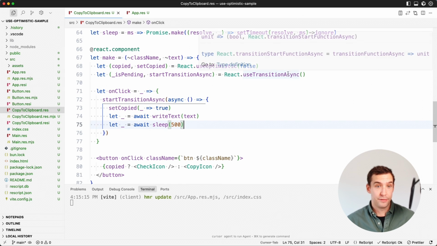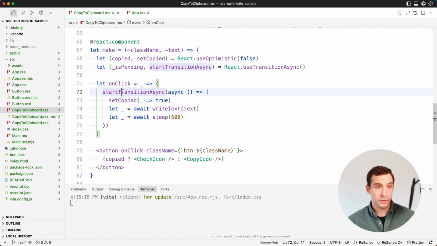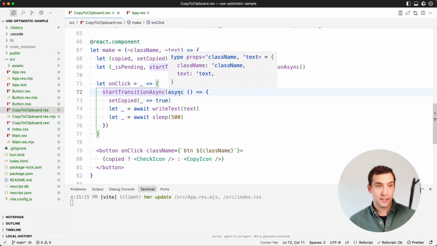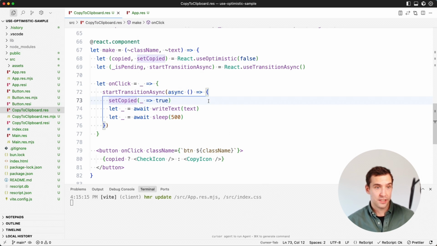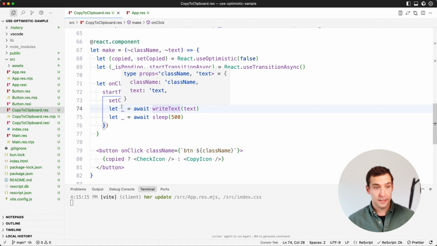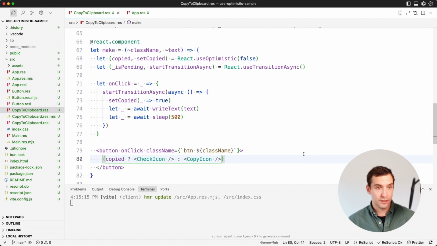So what happens, we have a useTransition hook. On our click, we start that transition. We can do an async callback over here. I'm going to do setCopied. I'm going to set that true. It's optimistically just going to kick in and the render will then show the copy icon over here.